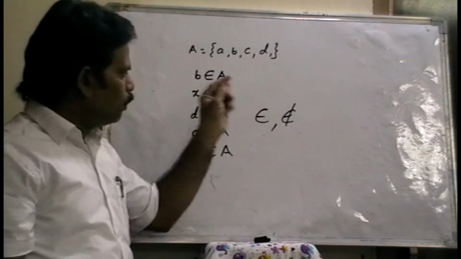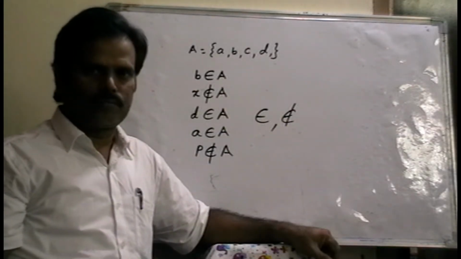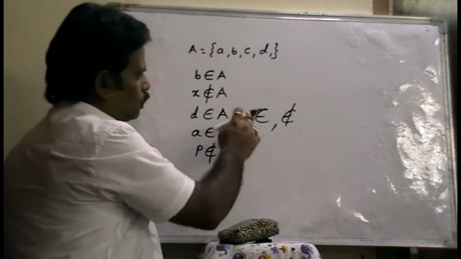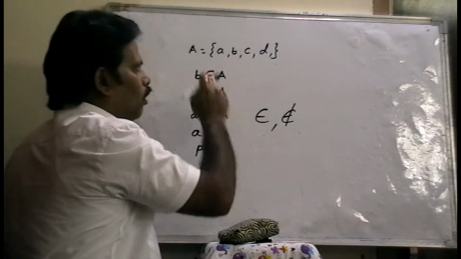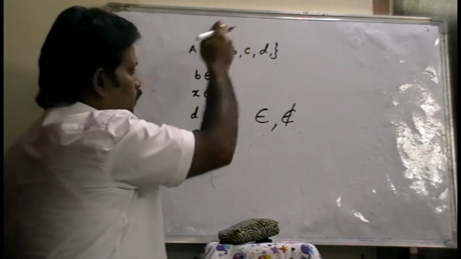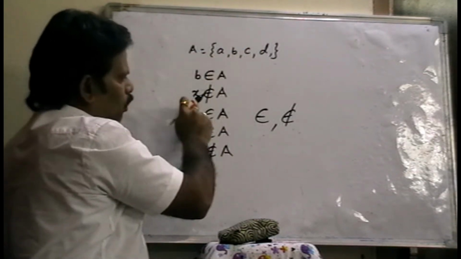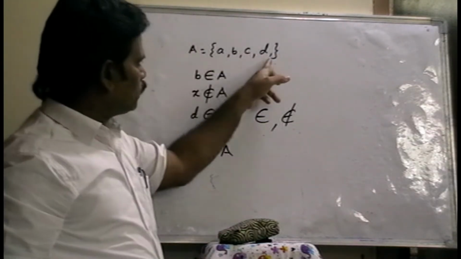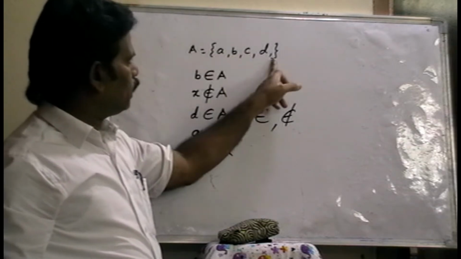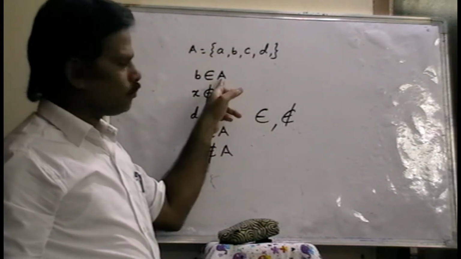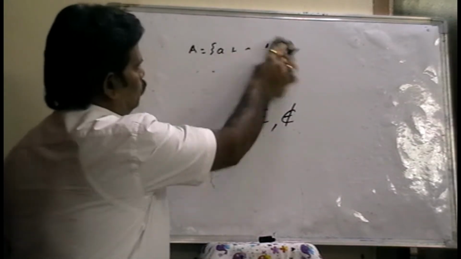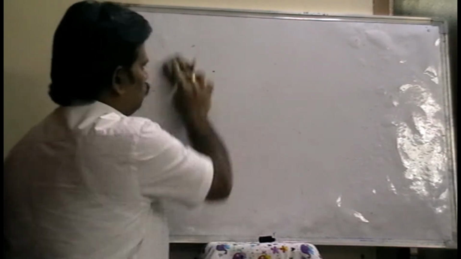That is called belongs to, does not belong to. Belongs to means an element which is in the set A. If an element is not in the set A, then it does not belong to A. X is not in set A, so X does not belong to A. B is an element in set A, so B belongs to A. That is belongs to, does not belong to. Next one.